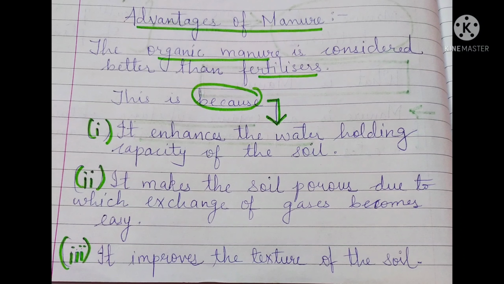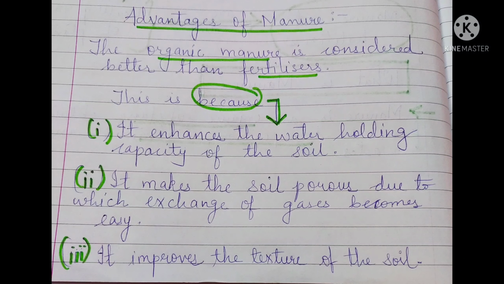Manure enhances the water holding capacity of the soil, but fertilizers can't do that. Then manure makes the soil porous, full of pores, due to which exchange of gases becomes very easy. And manure increases the number of friendly microbes. Manure is prepared naturally with animal waste and plant waste, so many microbes and insects are there, which helps the soil. And the last point is, it improves the texture of the soil.